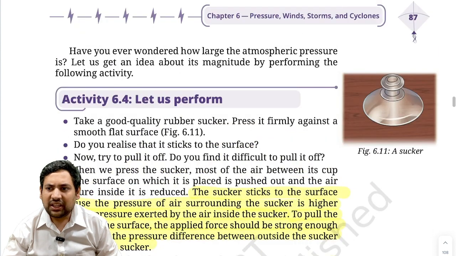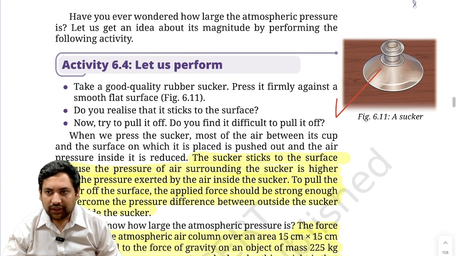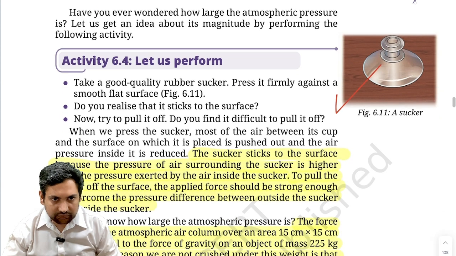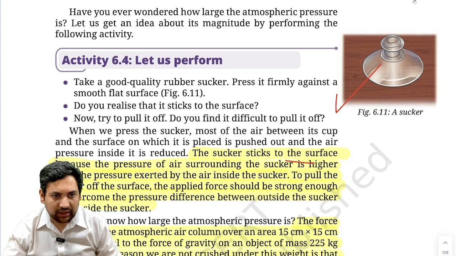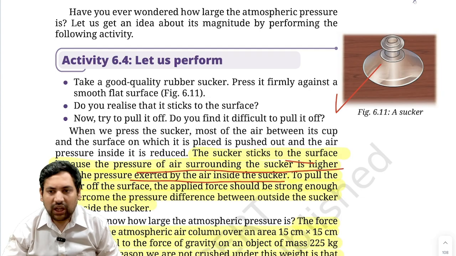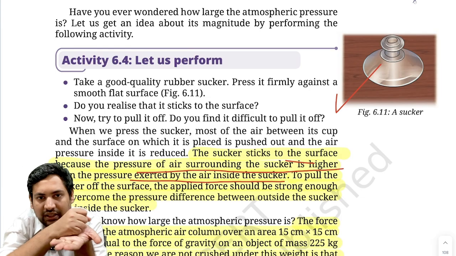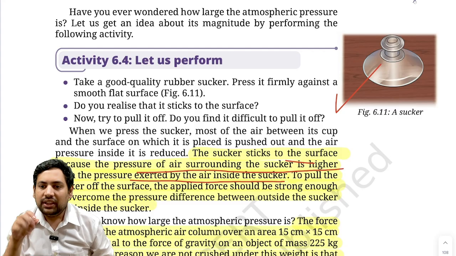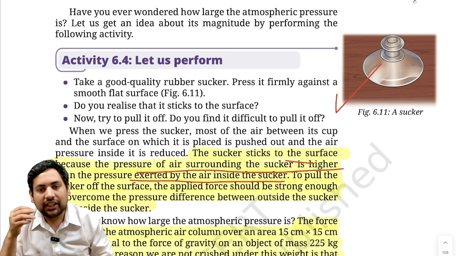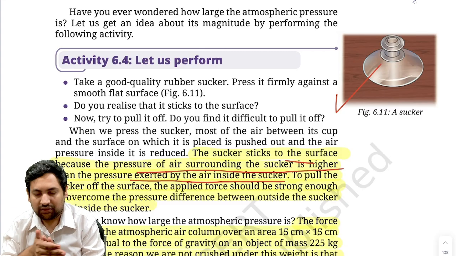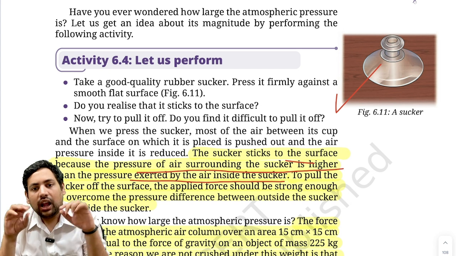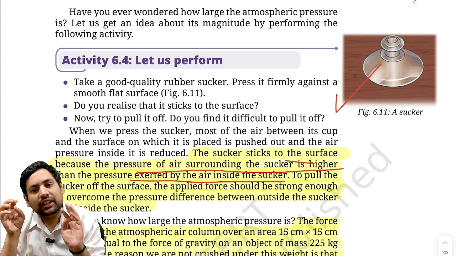Then now it also gives an example of this sucker, how this sucker works. So what happens is that the sucker sticks to the surface because the pressure of air surrounding the sucker is higher than the pressure exerted by the air inside the sucker. So now what happens? Once the sucker is, let's say, put on a surface, now the air and all is released. So suddenly there is very low pressure inside the sucker. Correct? Very low pressure inside it. Outside there is very high pressure.